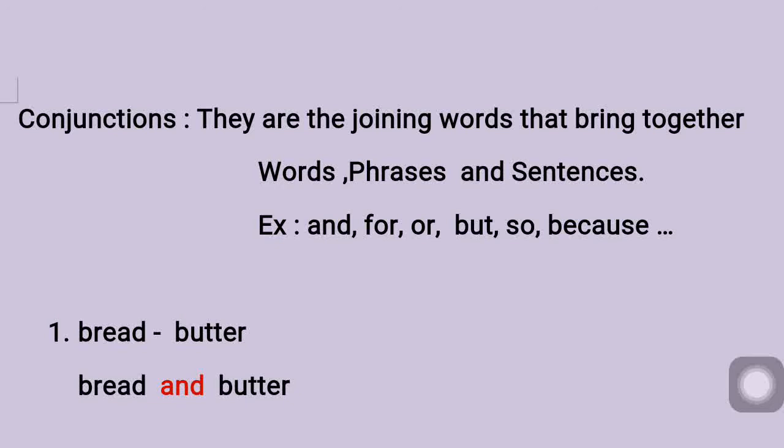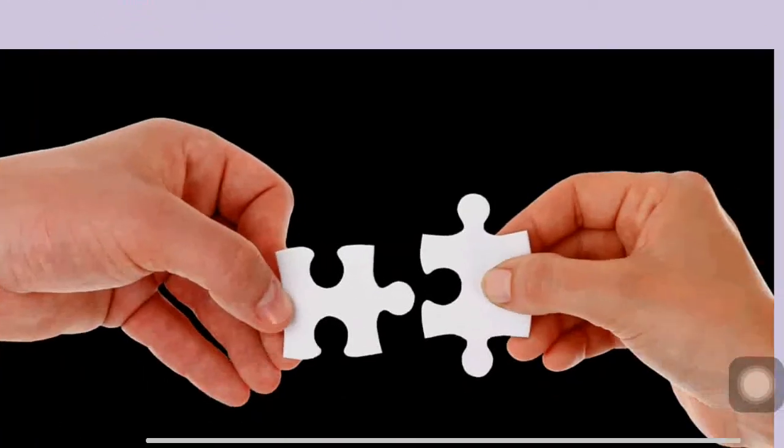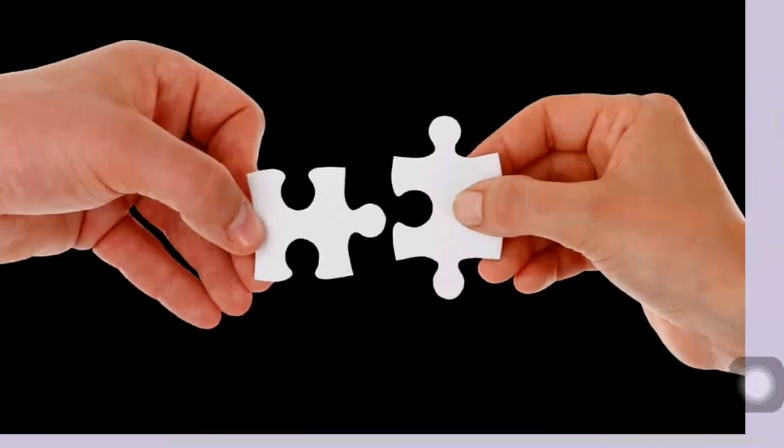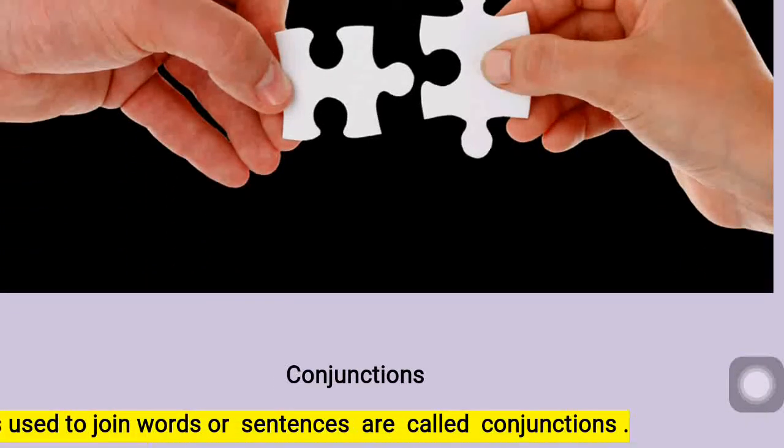Yes, children? What did you eat today, what will you say? Bread and butter, right? So in that way here and is the connecting word. See, like this the words are connected, right? This is a conjunction which is bringing together, let it be words, sentences, phrases. We will see some more examples here.